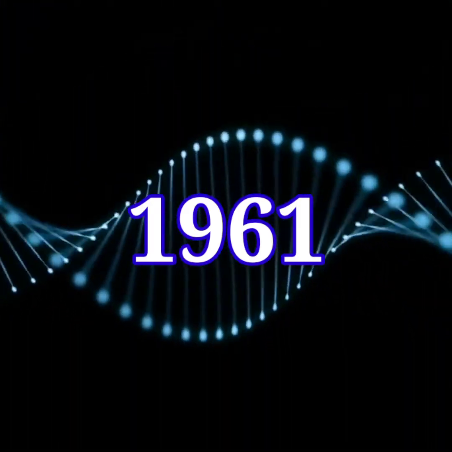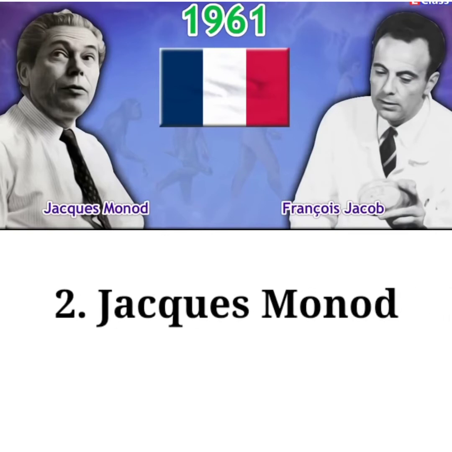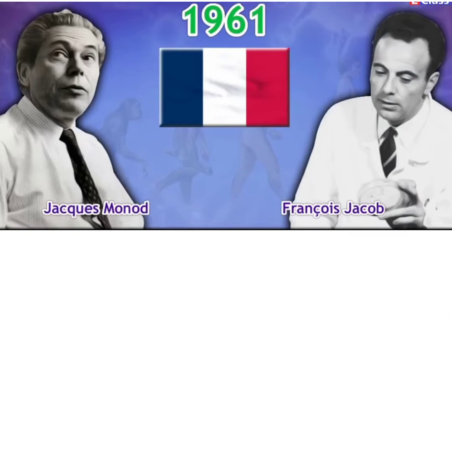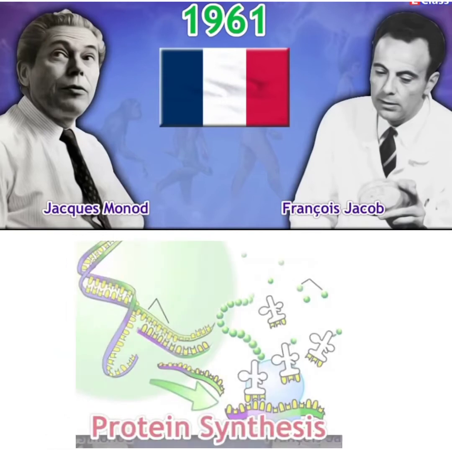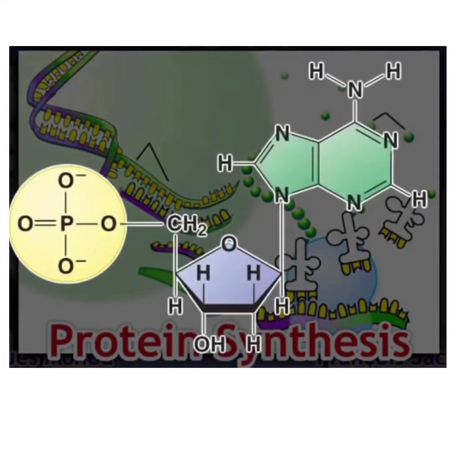In 1961, the French geneticists Francois Jacob and Jacques Monod proposed a model for the process of protein synthesis with the help of DNA in bacterial cells. It helped to uncover the genetic codes hidden in DNA.